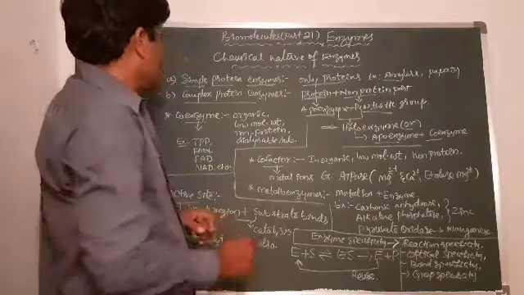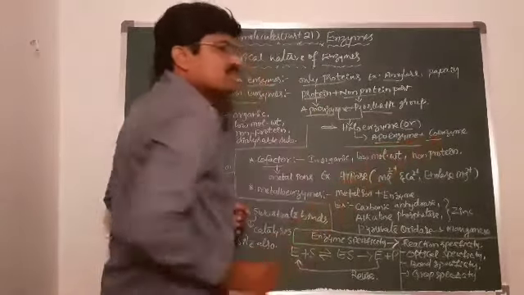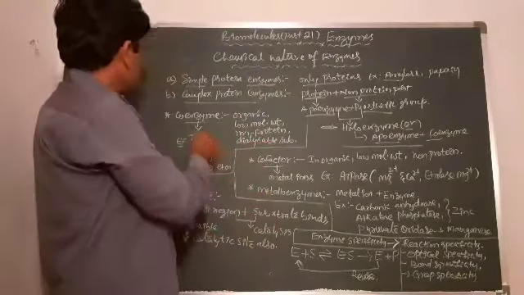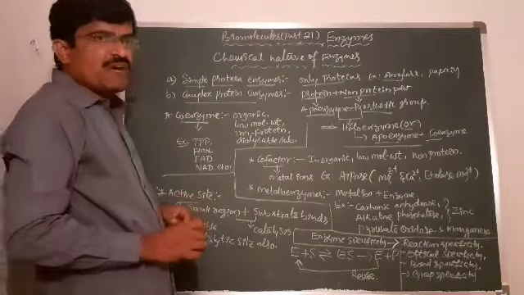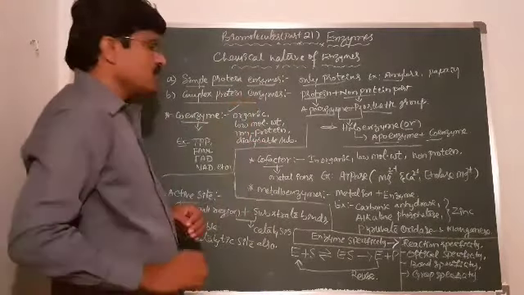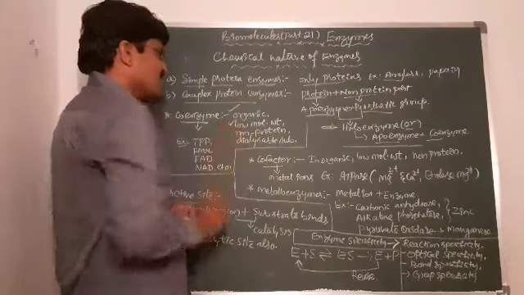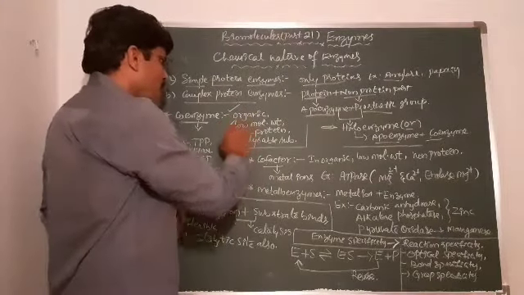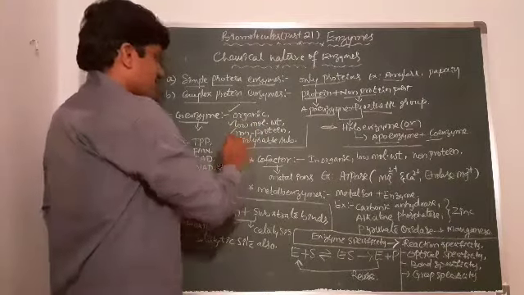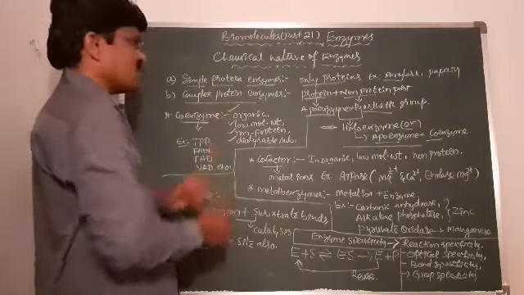So what is the coenzyme? The coenzyme is an organic molecule of low molecular weight. It is a non-protein part and dialysable substance. These are the main characters.